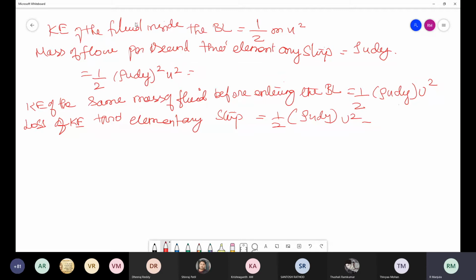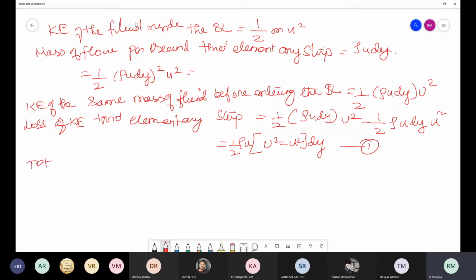So half into rho into u into dy into capital U square, minus half into rho into u into dy into small u square. This will be equivalent to half into rho u into capital U square minus small u square into dy. Let us take this as equation 1.